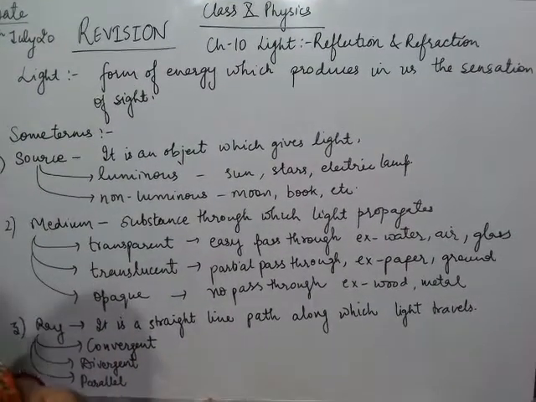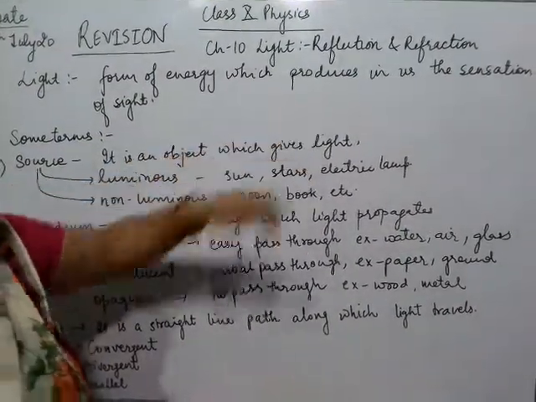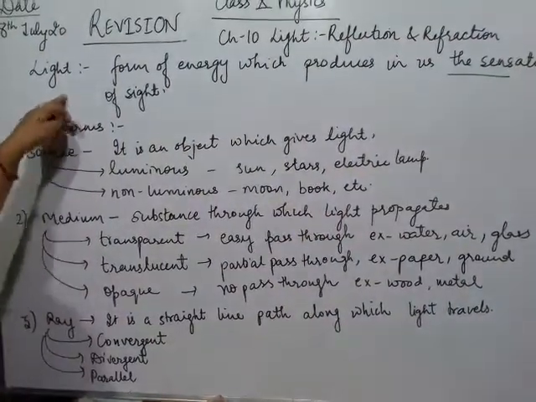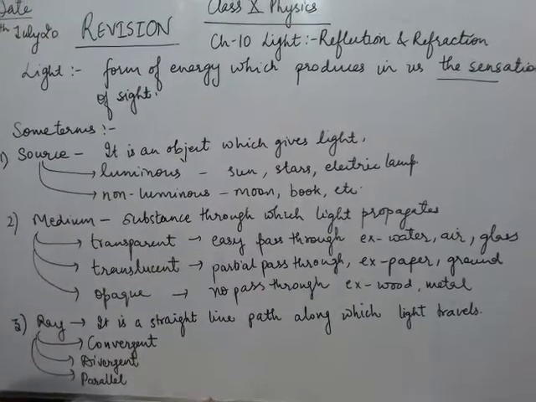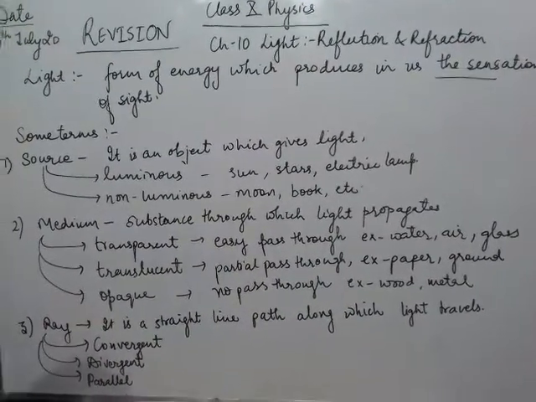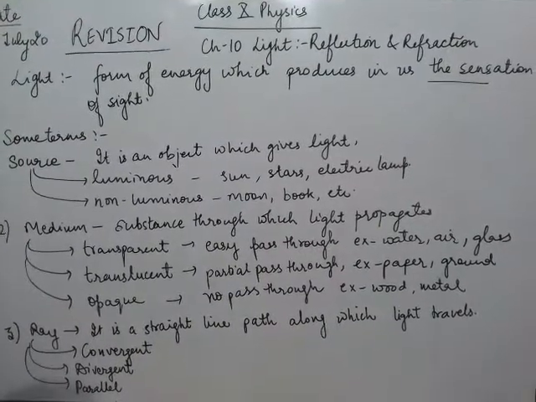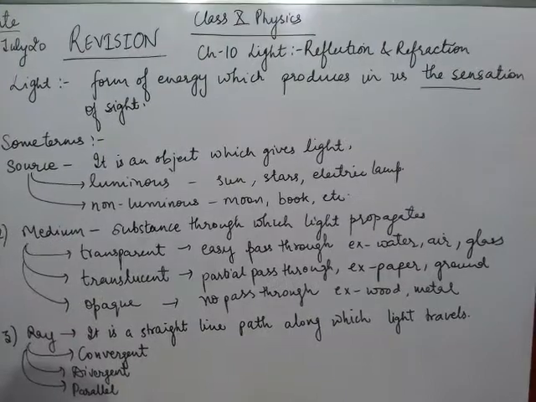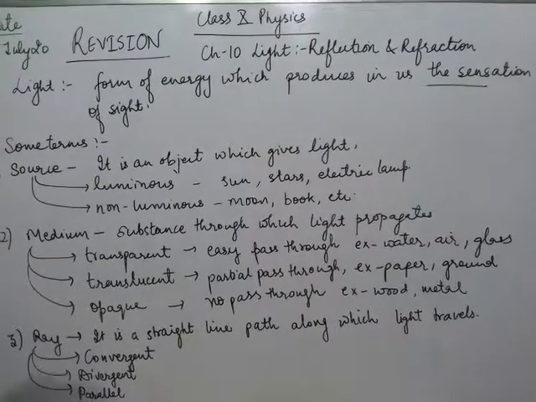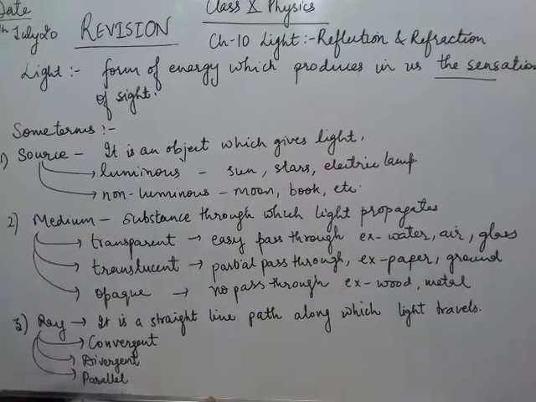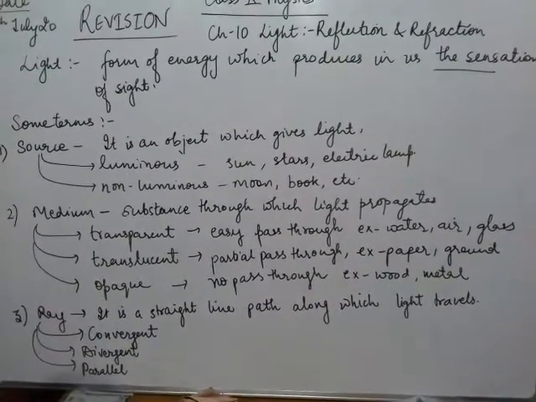It is a form of energy which produces the sensation of sight. Due to this light only we are able to see the world around us. We are able to see the various phenomena occurring due to this light. We can see the stars, the planets, the color of the sky, the color of oceans, and every color around us is visible due to this light.